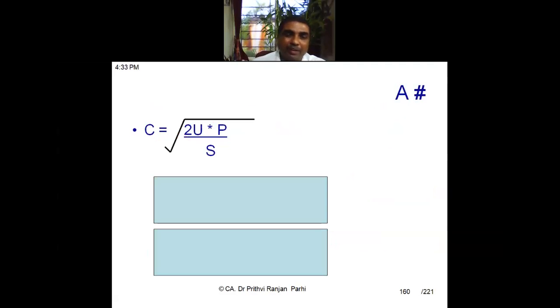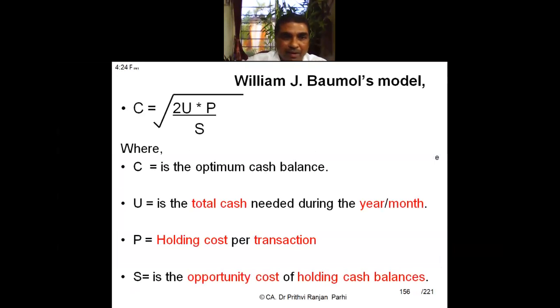By using this, I am showing you this formula. Can you put this formula and give me the answer? Once again I am showing you this is the formula. U is the total cash needed. P is the holding cost per transaction, or you can say carrying cost per transaction, and S is the opportunity cost of holding cash. S, you know, it is given to you, and to hold a particular transaction, what is the cost, that data is also given to you.